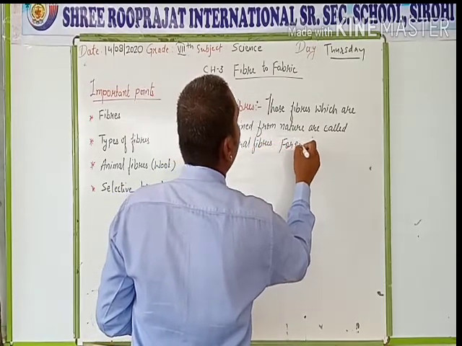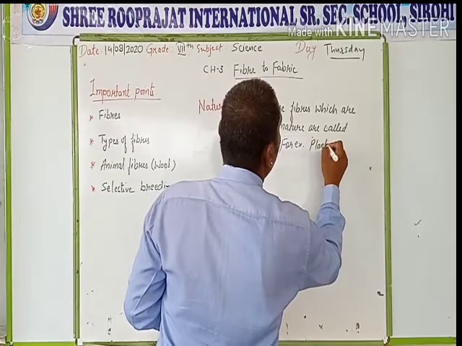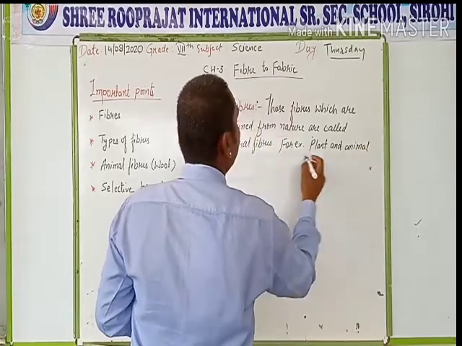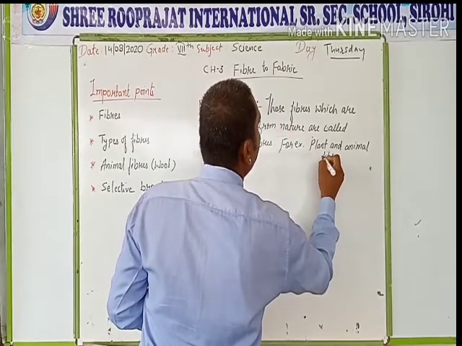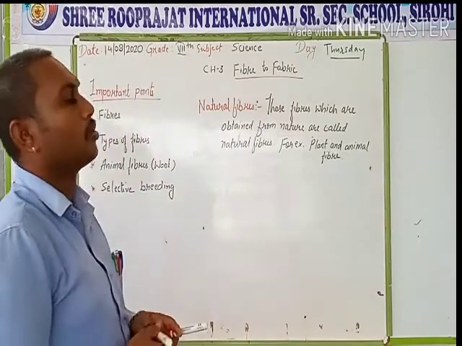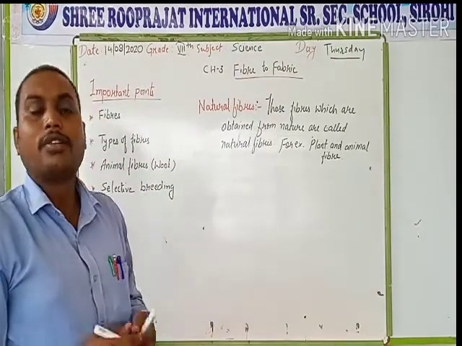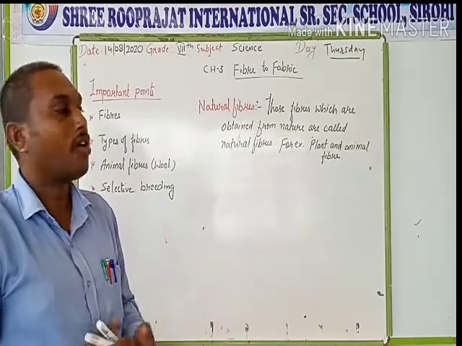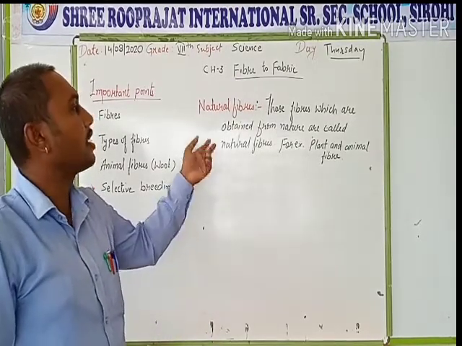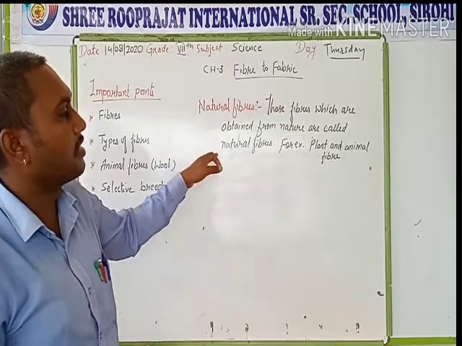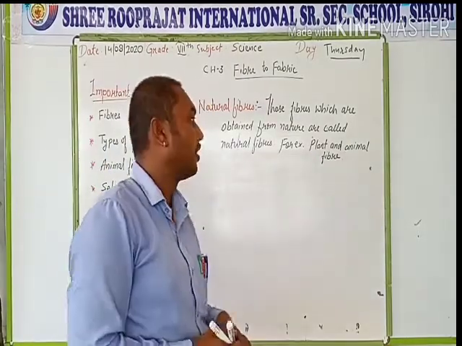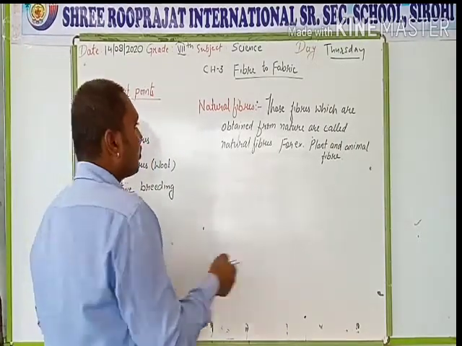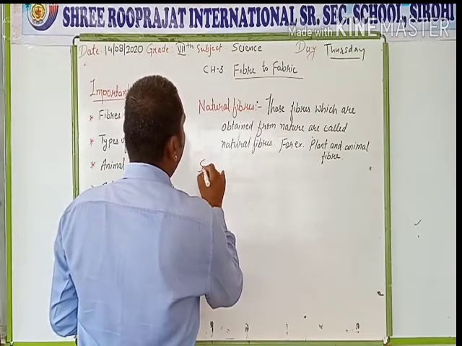For example, plant and animal fiber. So those fibers which we get from nature, from the animals or from the plants, are known as natural fibers, and examples are plant and animal fiber. We have discussed the plant and animal fiber previously. Now the synthetic fiber.